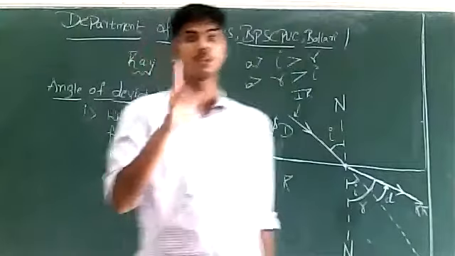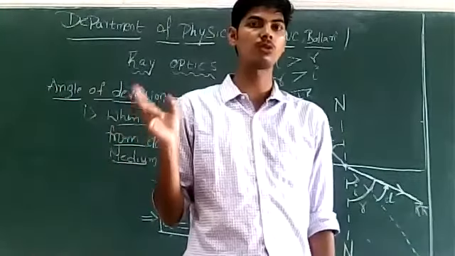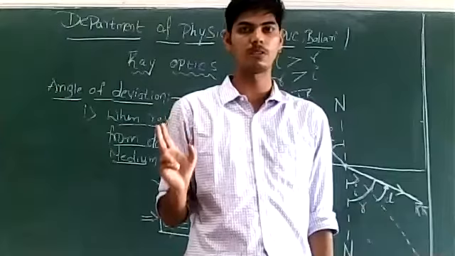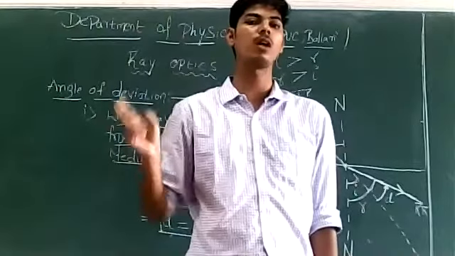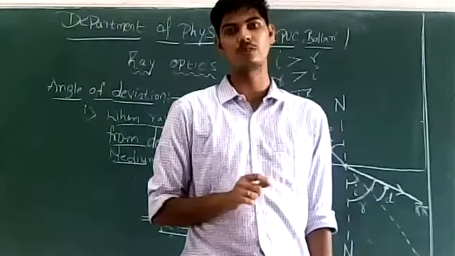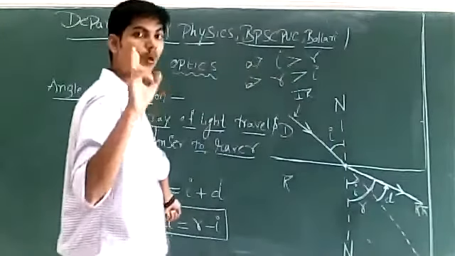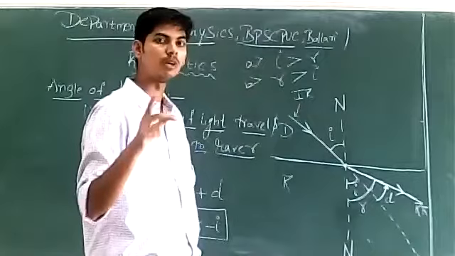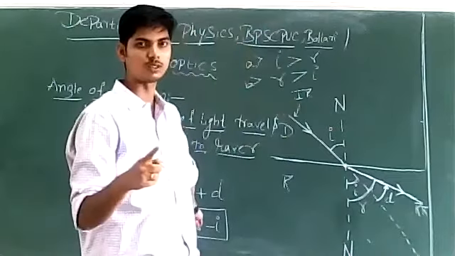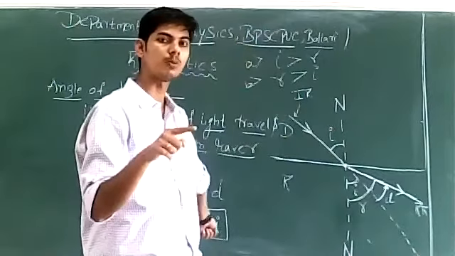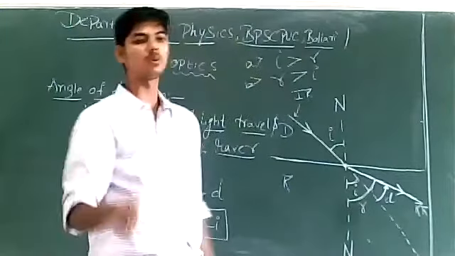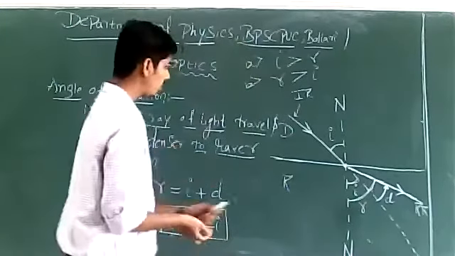This is prism. Next, we are going to study dispersion produced by the prism, where we are going to calculate the refractive index of the prism. There we are going to make use of these two things. What will be the deviation produced when a ray of light travels from rarer to denser, and what will be the deviation produced when a ray of light travels from denser to rarer. Are these two points clear?